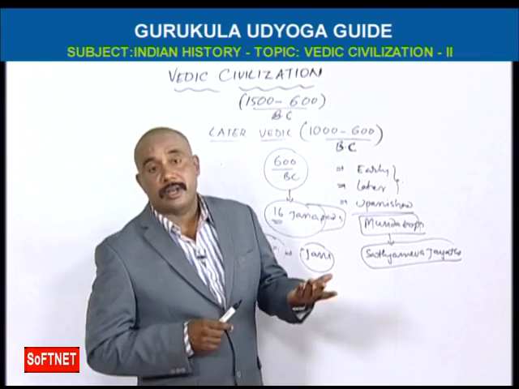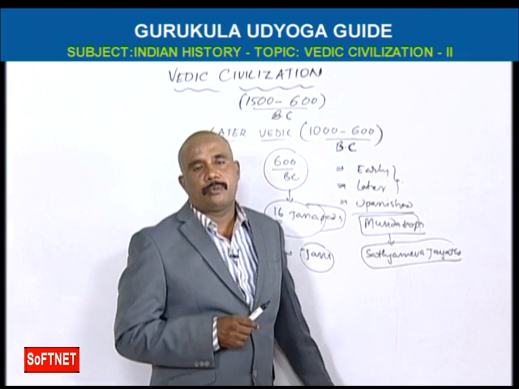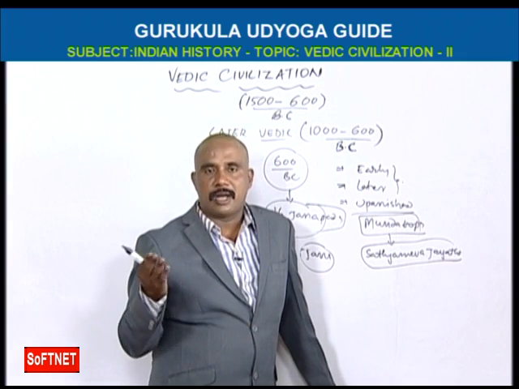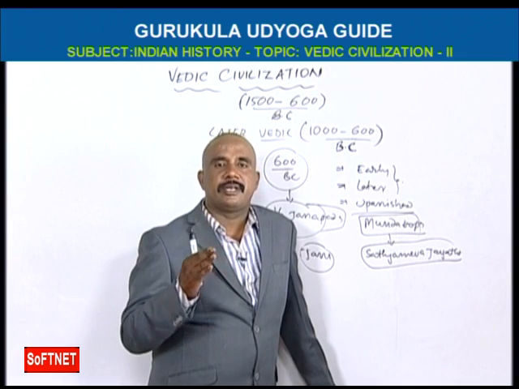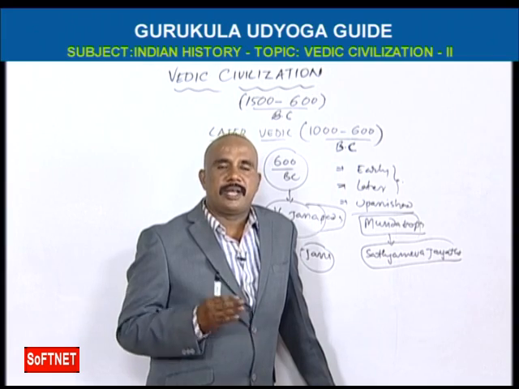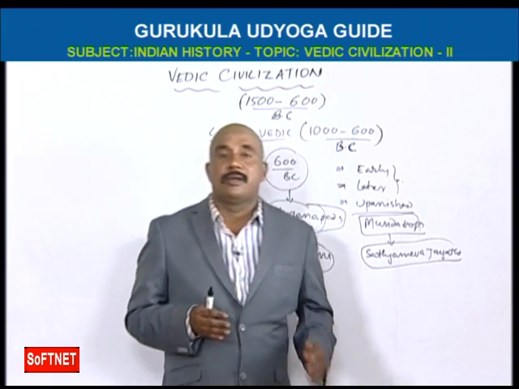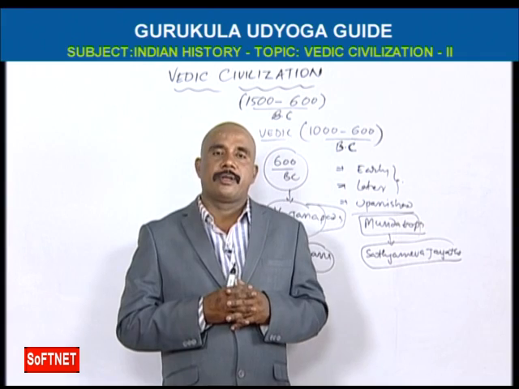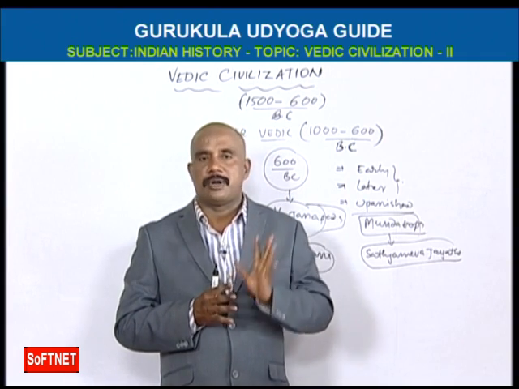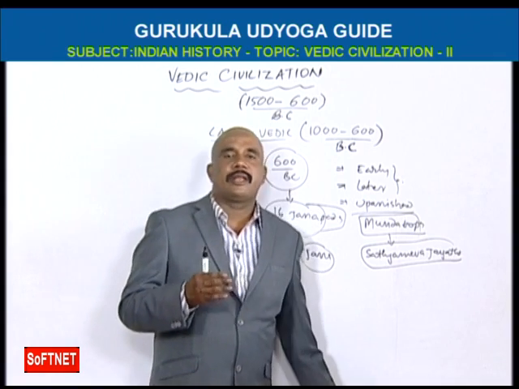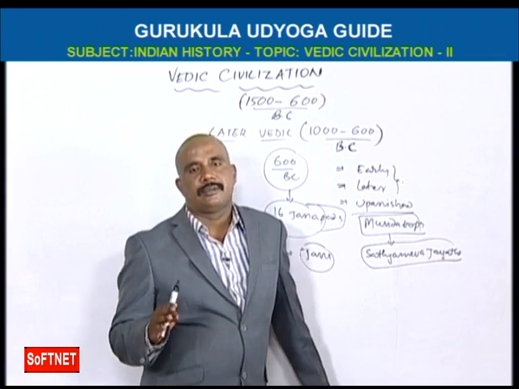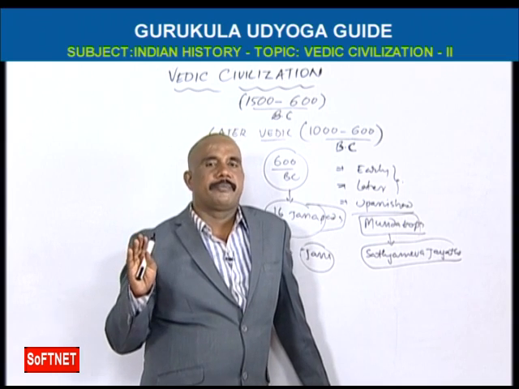Here, women intellectuals like Lopamudra, Vishwavara, Gargi. These kinds of women intellectuals are there in the early and later Vedic civilization. And Dasharaja Yuddham, the War of 10 Kings, is also a most important point. This war was between Aryan and Anaryan races. We should remember this point also.